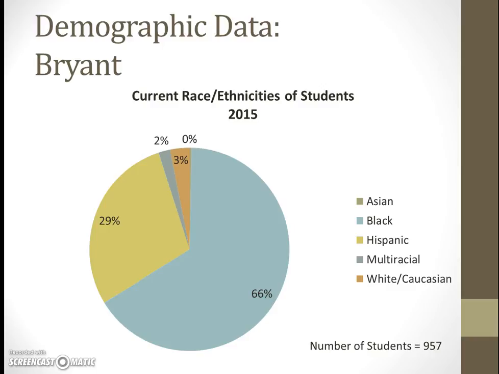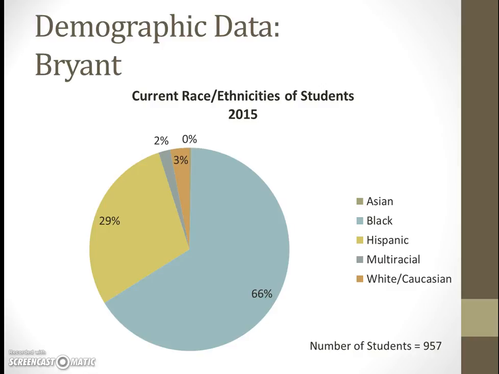As you can see, there were 957 students included in this data, and that number has stayed relatively the same for us, give or take a few throughout the year, but on average, we've had about 957 students each year for the last several years. And you can see that of those 957 students, 0% are Asian, 66% are Black, 29% are Hispanic, 2% are multiracial, and 3% are white or Caucasian.